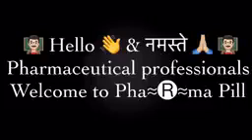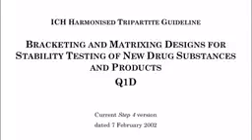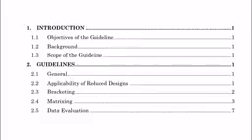In today's video, we will learn about the ICH Q1D guideline. This guideline talks about bracketing and matrixing designs for stability testing of new drug substances and products. Friends, do you know that the ICH Q1D guideline was published in February 2002? This guideline is divided into two main parts: introduction and guidelines.